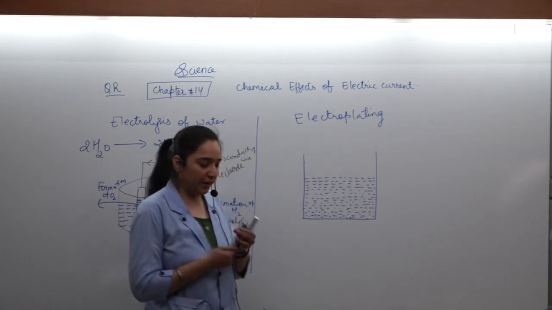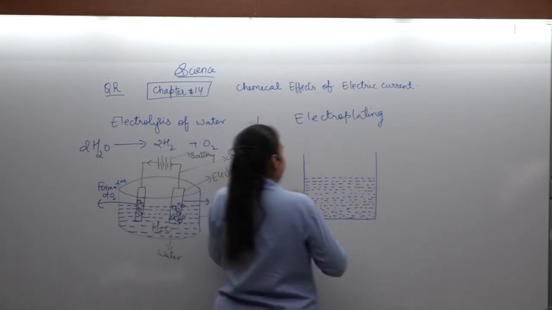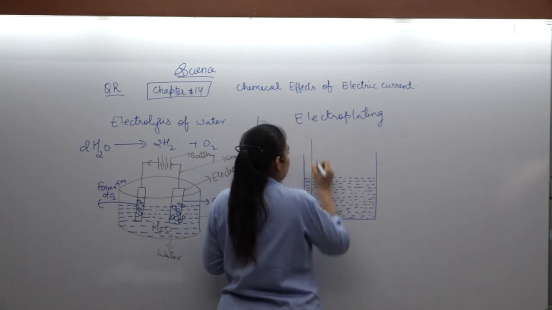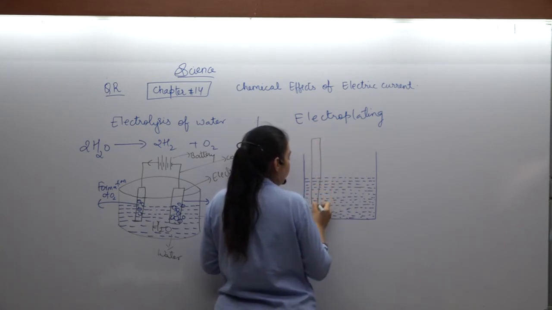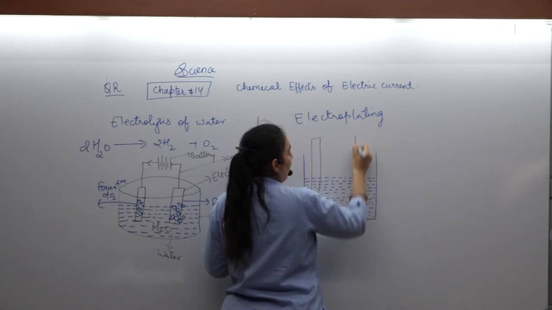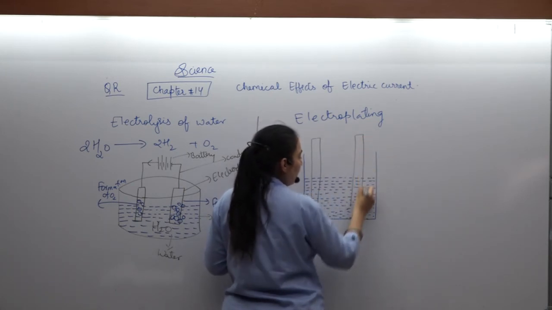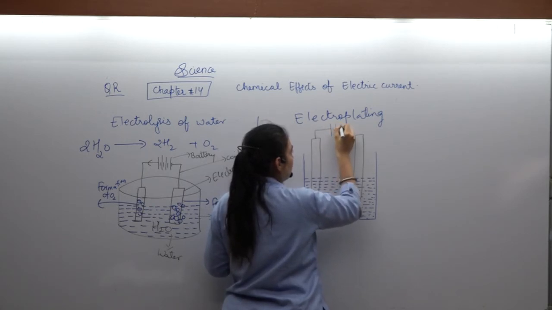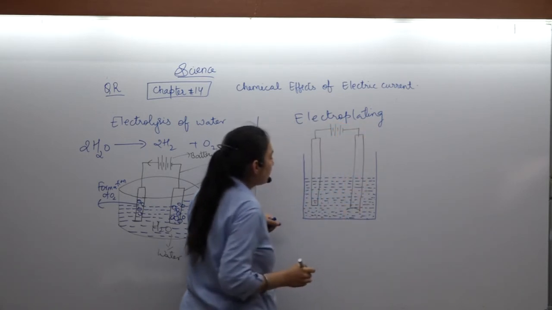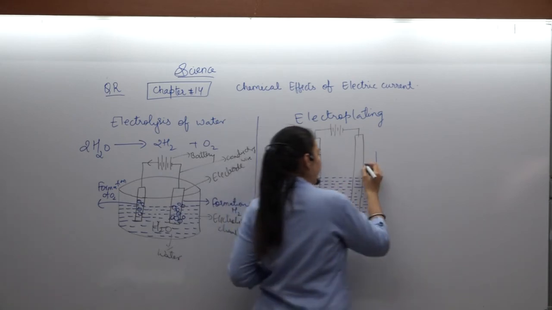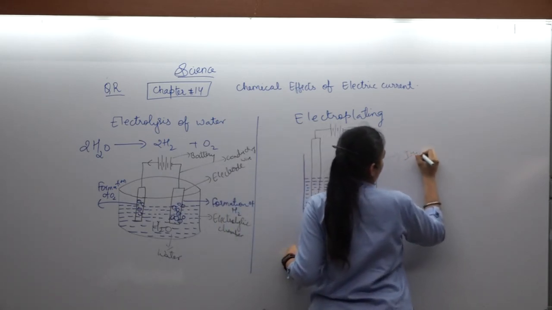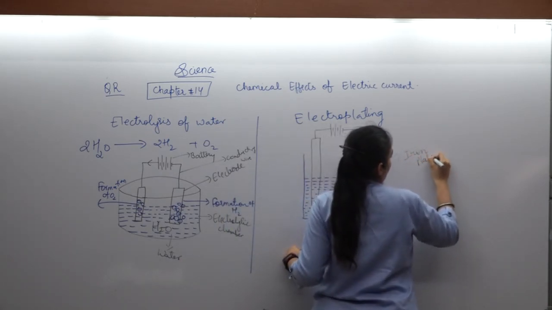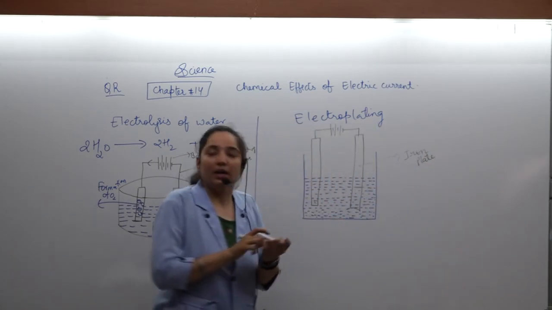We are filling it with electrolyte. Suppose this is an iron plate. I want to deposit copper on it.